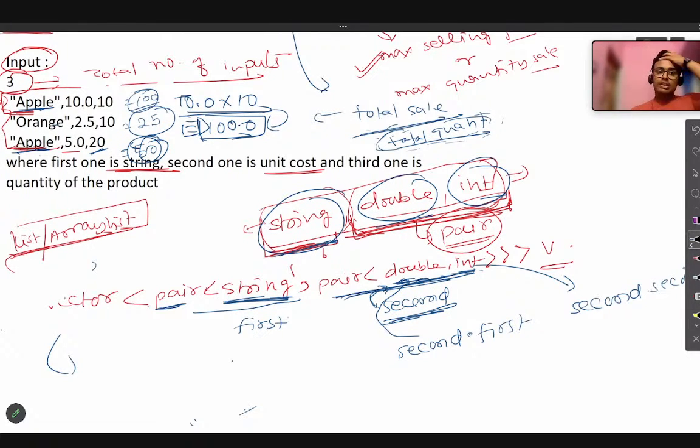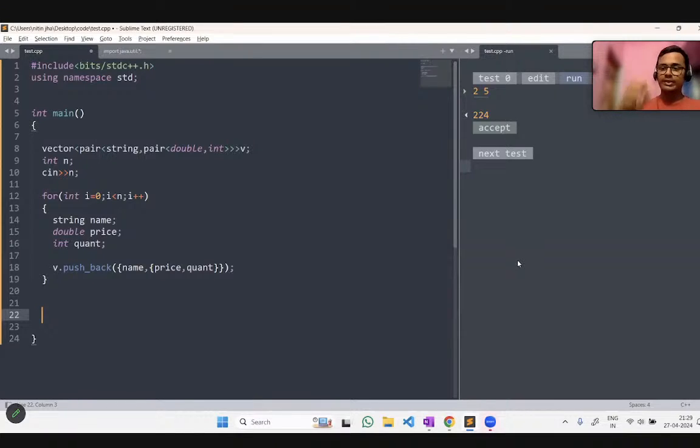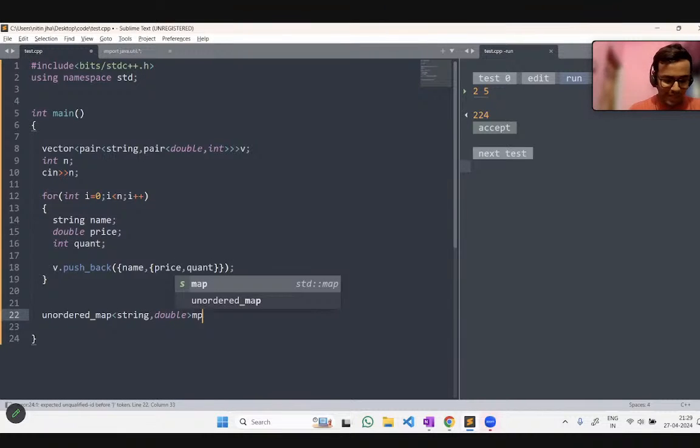Okay. So now let's do that in the code. Let's quickly move to the coding part and do the same application. For that, first create a map so that we could track which is the best selling item. Another map, and inside the map we could do string, double, and the name of the map would be mp.